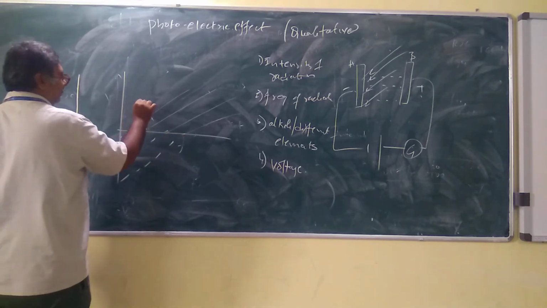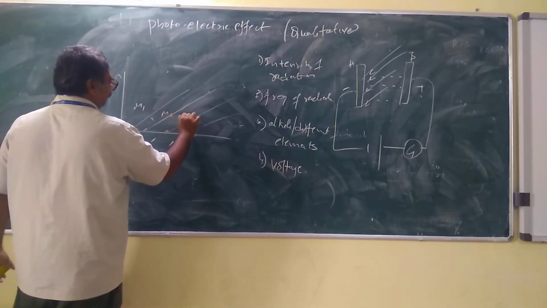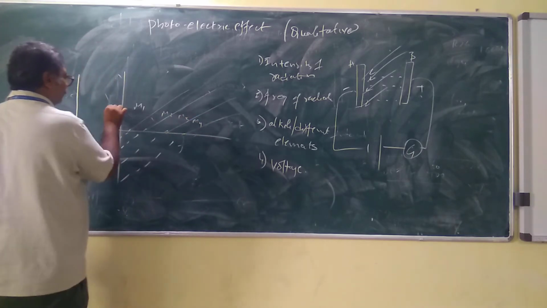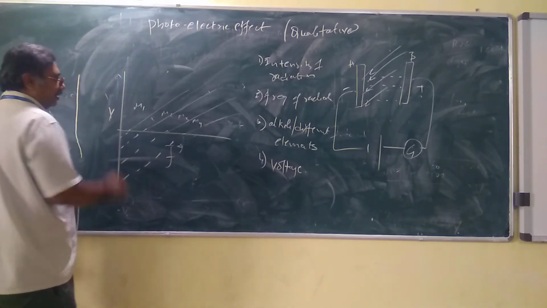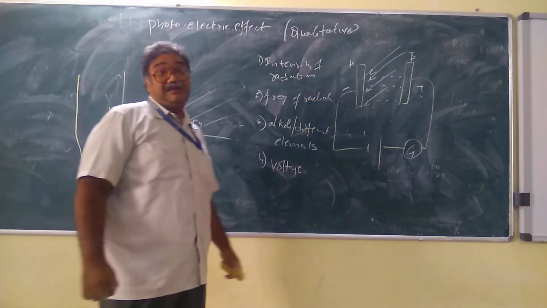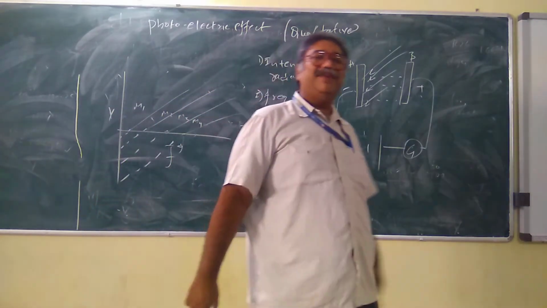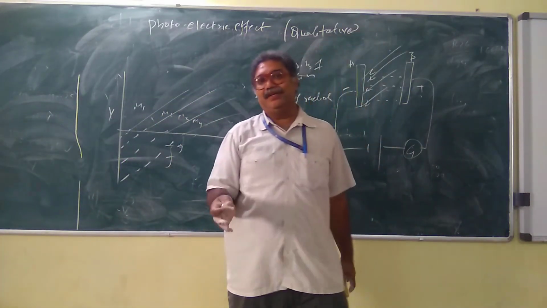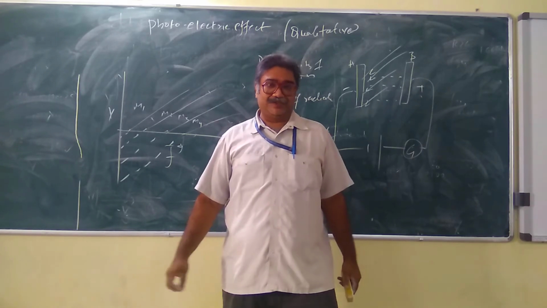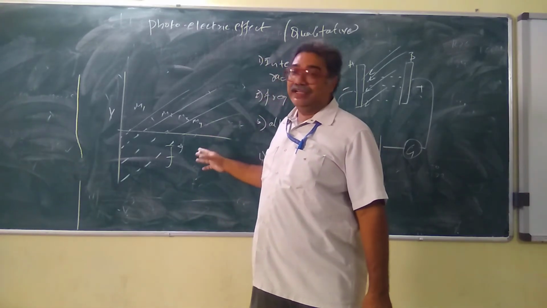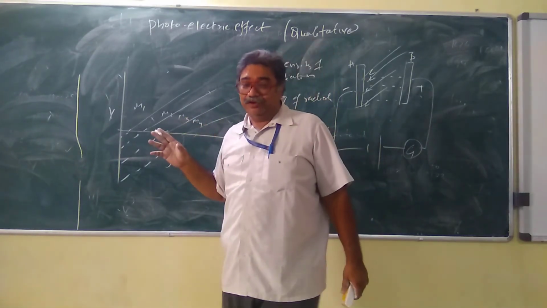Different alkali metals, like M1, M2, M3 and M4, plotted as voltage with respect to frequency. Different alkali metals will have different threshold frequencies, which are not the same. Why? Because of their atomic configurations, atomic numbers and electronic configuration systems. So this is how exactly the conditions of the photoelectric effect are studied.